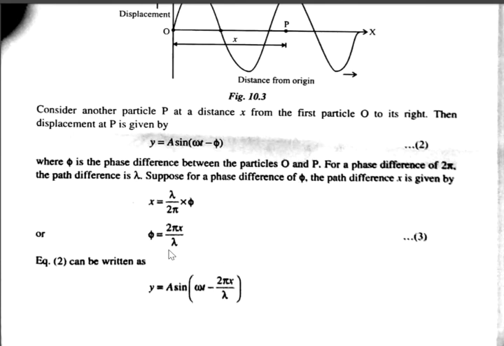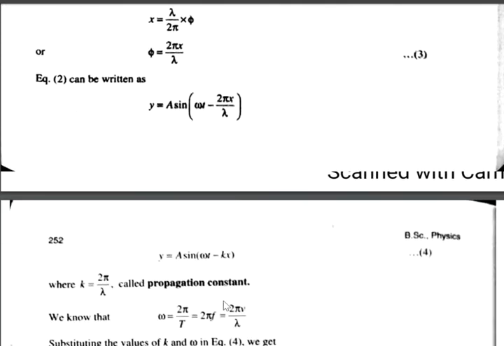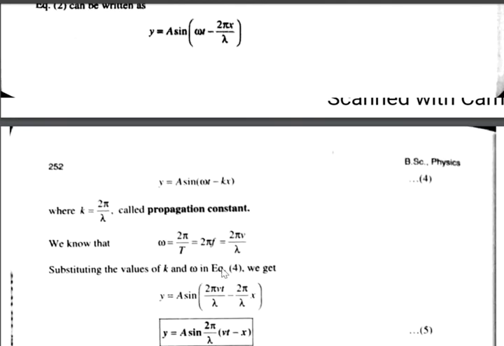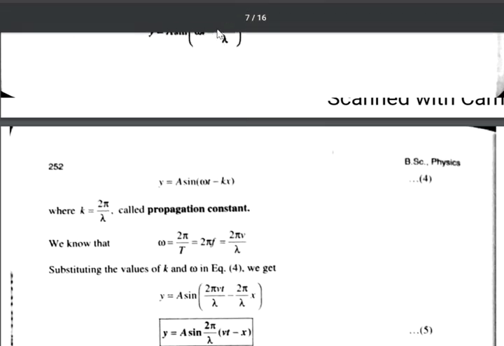Now let us substitute this in equation 2. In place of phi, you write 2 pi x by lambda. You will get y is equal to a sin omega t minus 2 pi x by lambda. Now write omega as 2 pi by capital T, and write 2 pi by lambda as k. That is better. 2 pi by lambda is k. Therefore, you will get the equation y is equal to a sin (omega t minus kx).